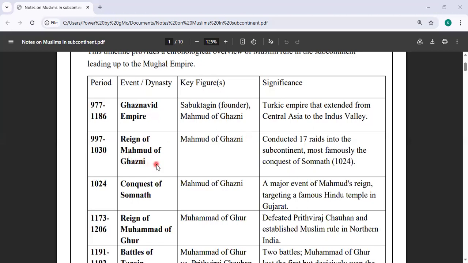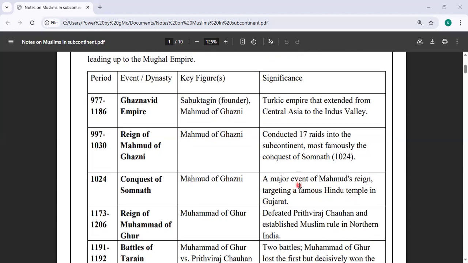Then we have the time of Mahmud of Ghazni. We must know in the timelines 997 to 1030. Mahmud of Ghazni conducted 17 raids into the subcontinent. Most famously is the conquest of Somnath, in 1024. Somnath was a very wealthy Indian temple, which was conquered by Mahmud of Ghazni. It was a major event of Mahmud's reign, targeting a famous Hindu temple in Gujarat.